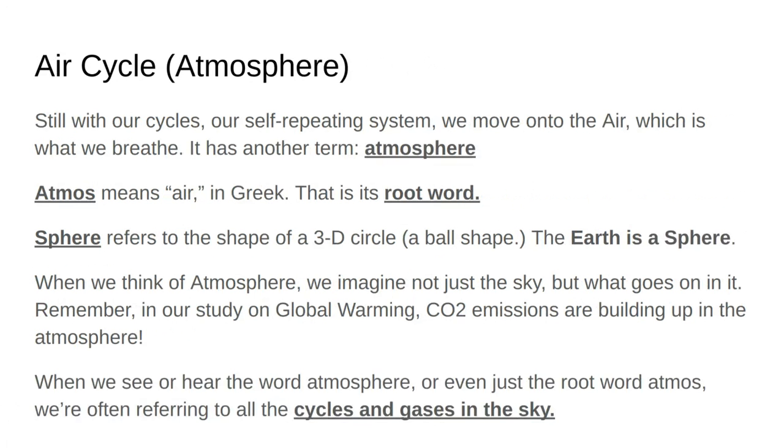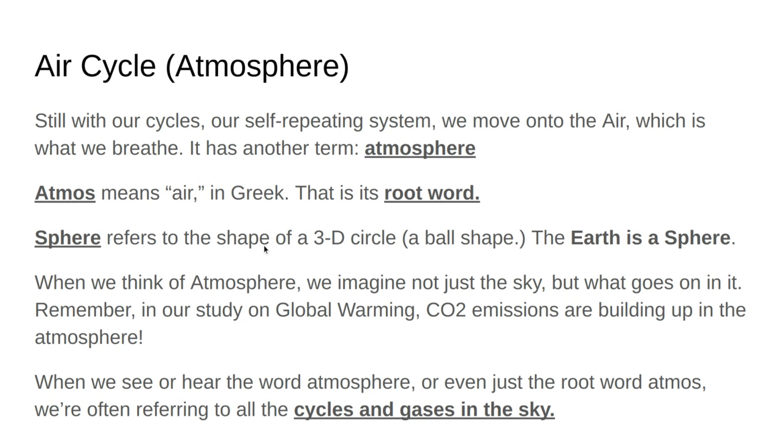Next is our air cycle. Still with our cycles, a self-repeating system, we're going to talk about the air or atmosphere. Atmos in Greek means air. That's the root word. The other word here is sphere. A sphere refers to a three-dimensional shape that is like a ball shape, basically. The Earth is a sphere. That's why we call it atmosphere. So an air sphere, or sphere of air.